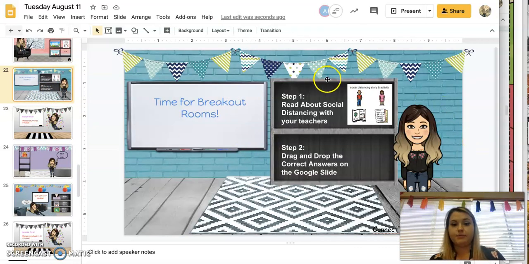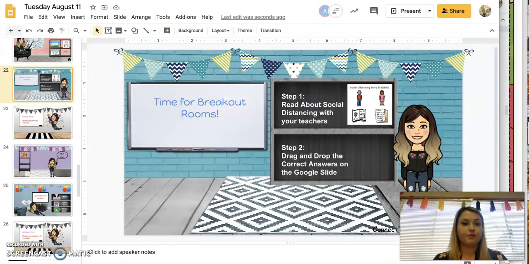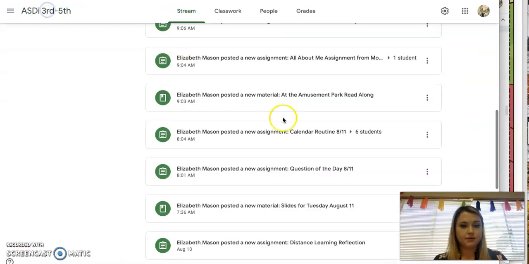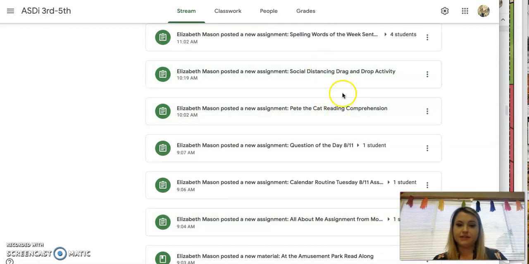And then we went into breakout rooms with our teachers and we did an activity on social distancing, which again is just a drag and drop. This is also posted on Google Classroom, so you can just answer those on the Google Slides, which I will show you. This was the drag and drop activity right here.